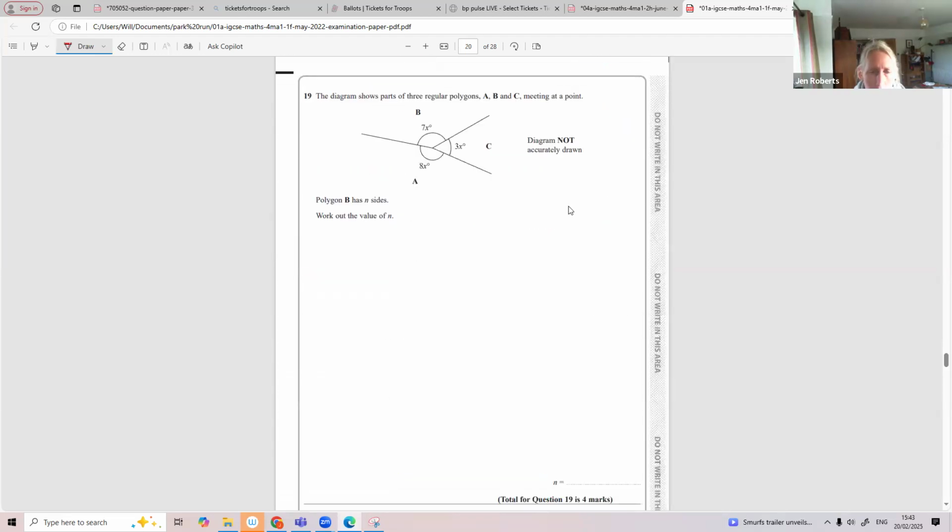This is a tricky one. Well, what's x first of all? We know angles around a point add up to 360. 7x add 8x is 15x, add 3x is 18x is 360. Divide both sides by 18. 360 divided by 18 is 20, so x is 20. So this means this angle here is 7 times 20, which is 140.